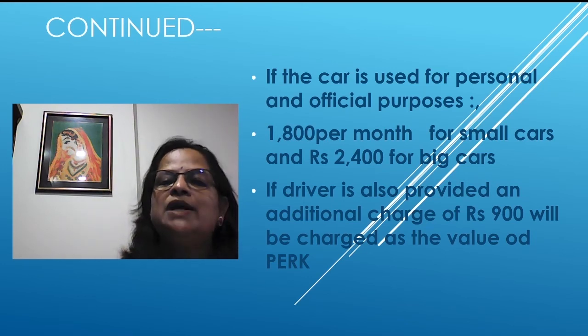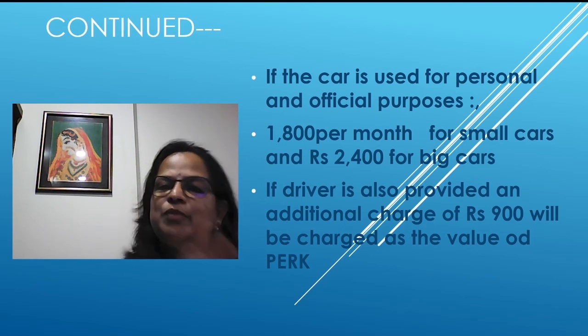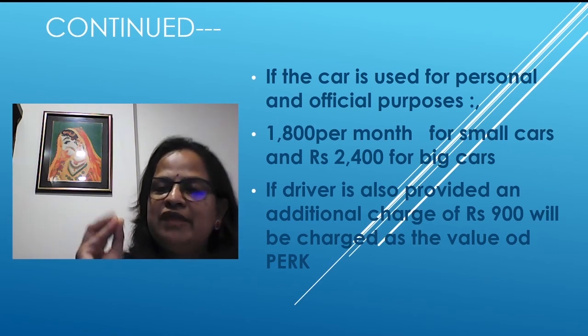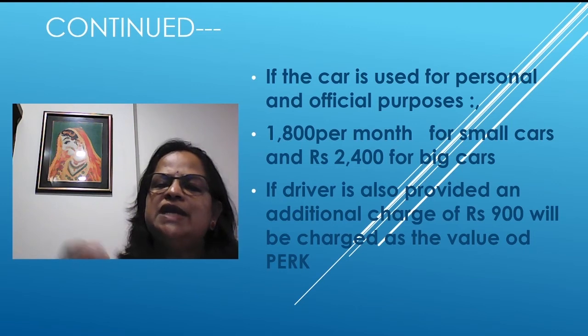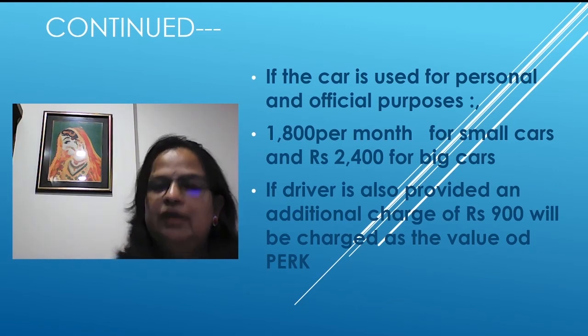1800 for small cars and 2400 for big cars. So this will be specified in the question, whether it's a small car or a big car. If the classification is 1.6 cubic capacity, that also will be explained, whether it is exceeding or not exceeding. So if the driver is also provided, an additional charge of rupees 900 will be charged as the value of perk. So this driver's rate is the same.